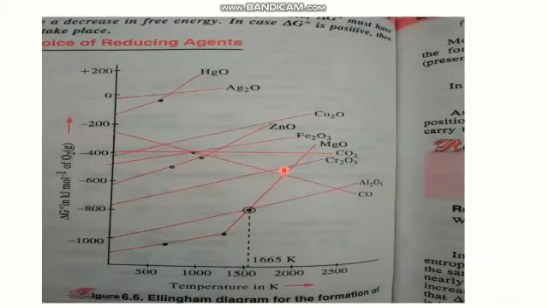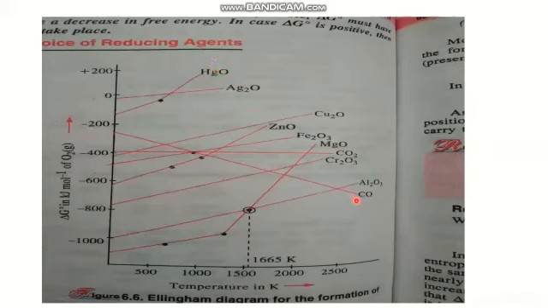For metals like silver and mercury, can you see here silver and mercury? The delta G naught value exceeds zero value. That is, they are about to become positive at higher temperature. This means that both silver oxide and mercury oxide decompose on their own at higher temperature and no reducing agents are required. In Ellingham's diagram, the curve for the formation of CO shows a downward trend.